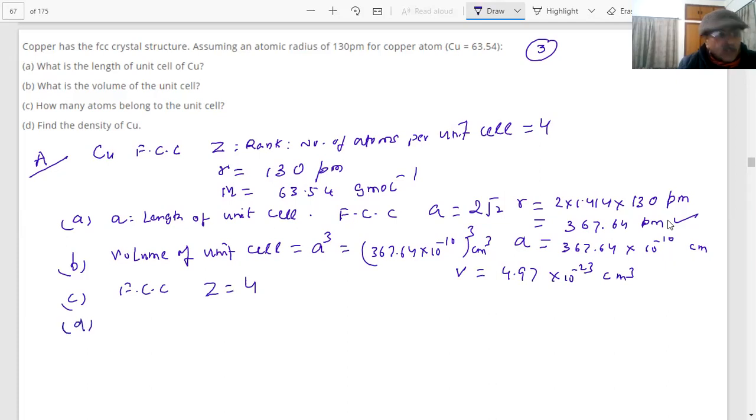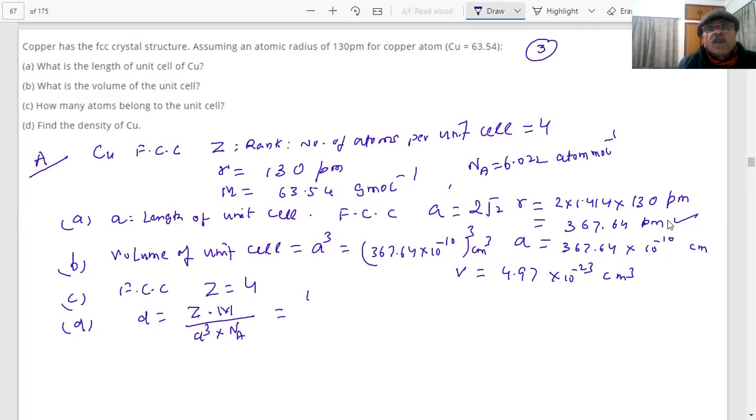Last, find the density, student. What is the formula of the density, student? Z M upon A cube into Na. All right, we have already done all this. You are writing Na also now. 6.022 into 10 power 23 atom per mole.